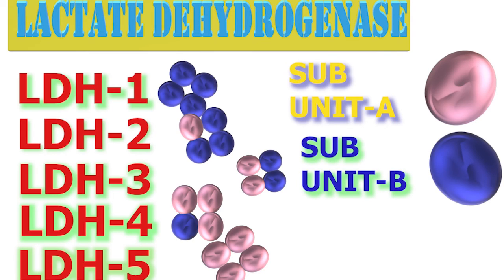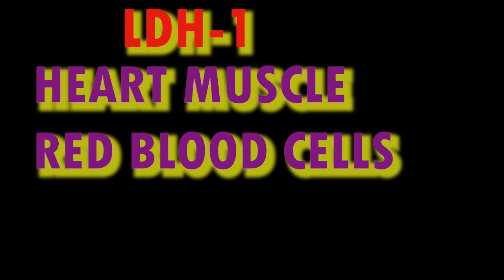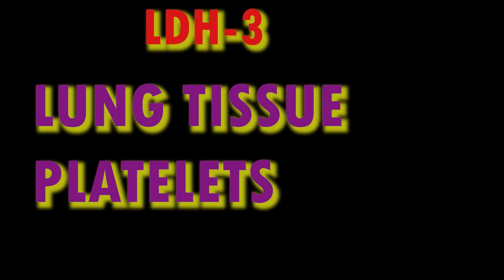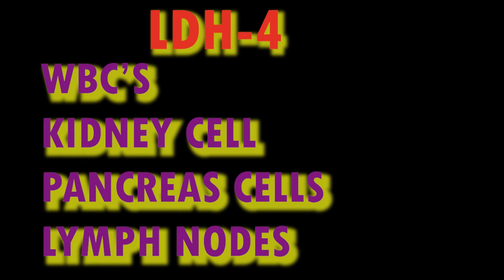Isoenzymes. There are 5 lactate dehydrogenase isoenzymes. Lactate dehydrogenase 1 is found in the heart and RBCs. LDH2 is present in WBCs, and also in heart and RBCs, but in lesser amounts compared to LDH1. LDH3 is found in lung tissue and platelets. LDH4 is found in WBCs, kidney and pancreas cells, and lymph nodes. Lactate dehydrogenase 5 is found in liver and skeletal muscles.